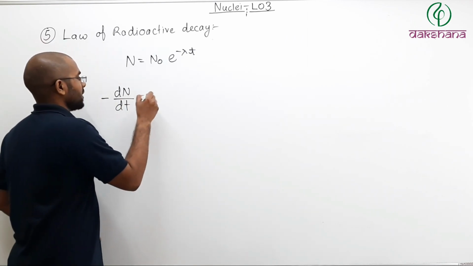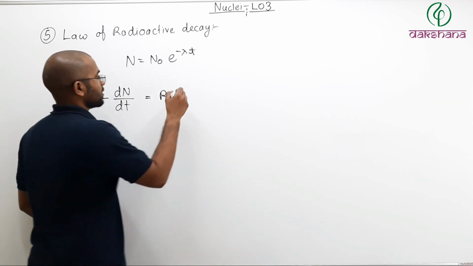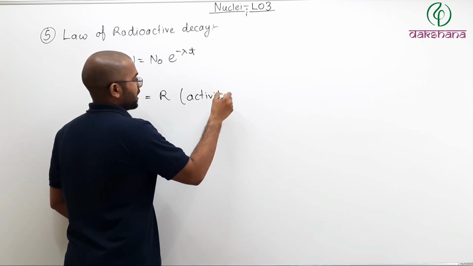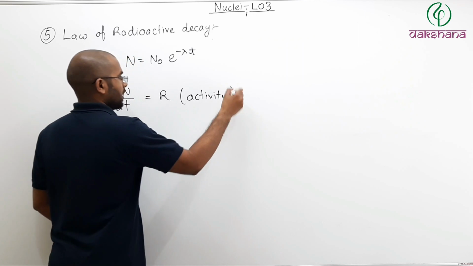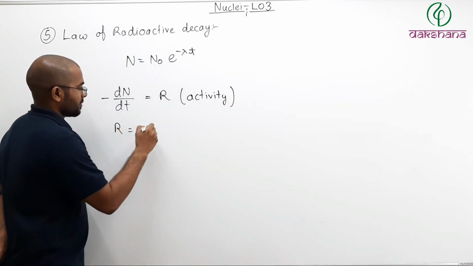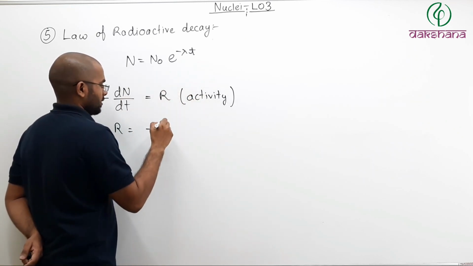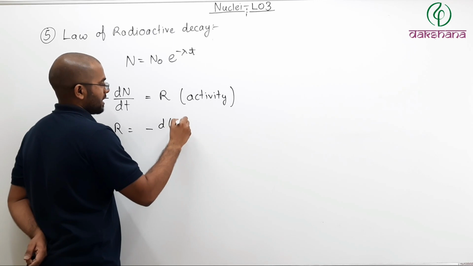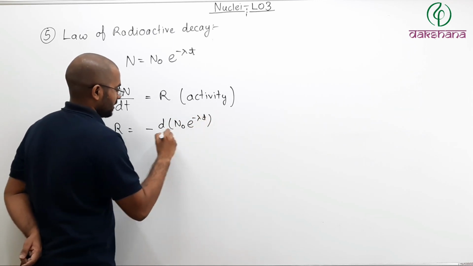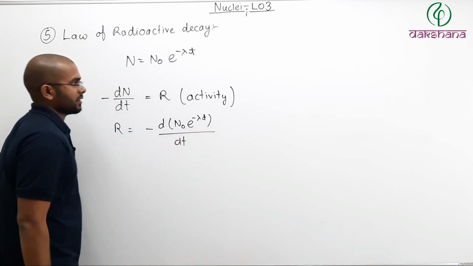So minus dN by dt is written as R, where R is your activity of the sample. So here R equals minus of dN by dt. In place of N, you can write this: minus of d of (N naught e to the power minus lambda t) divided by dt.